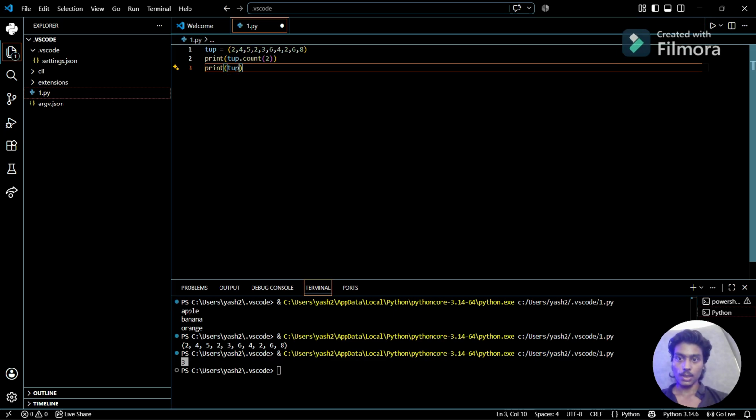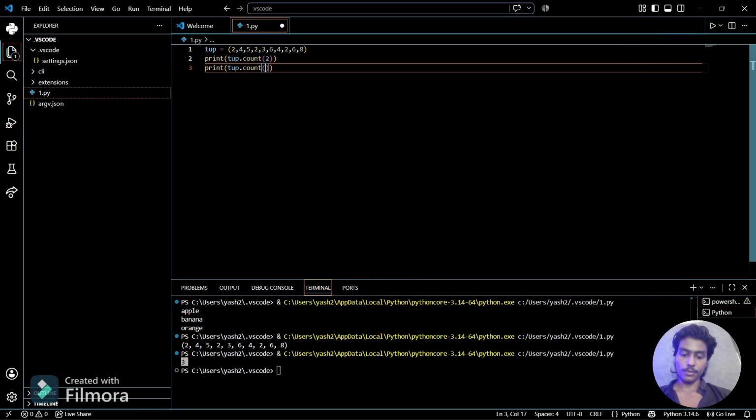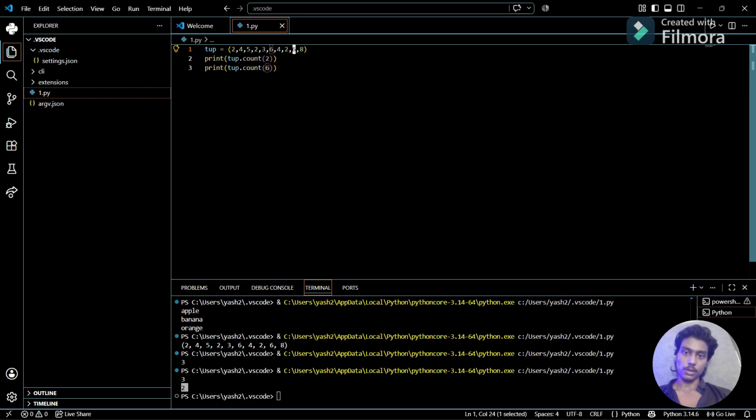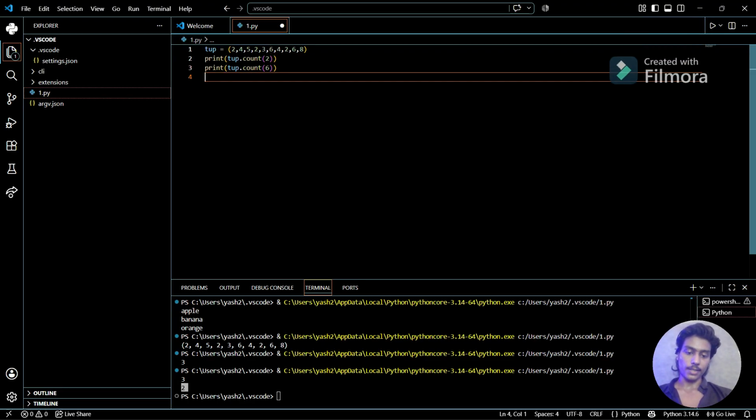You can use tuple dot count for the appearance of 6, you can see here. So 6 has appeared 2 times, as you can see here. If I mark 6, see, 6 has appeared 2 times in the tuple. So you can count the number of occurrences in the tuple. Also you can use it for lists.